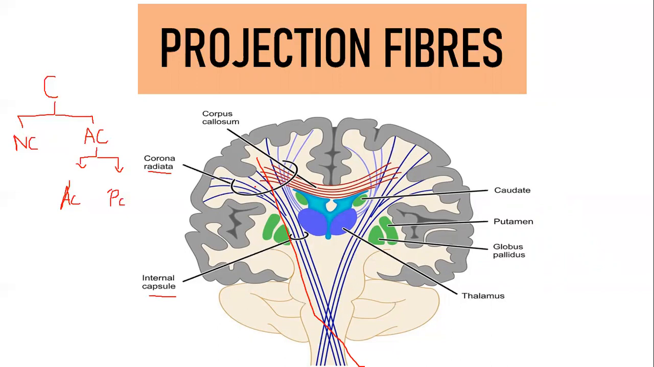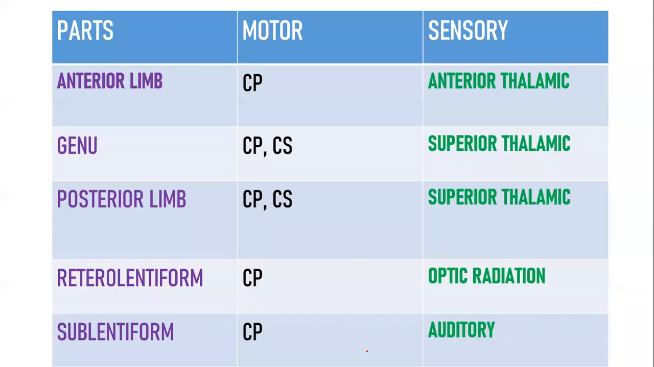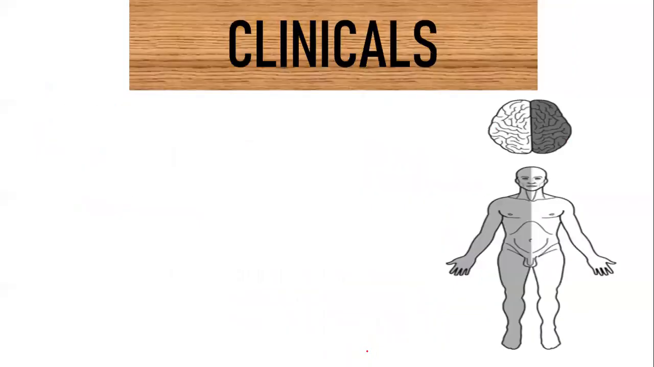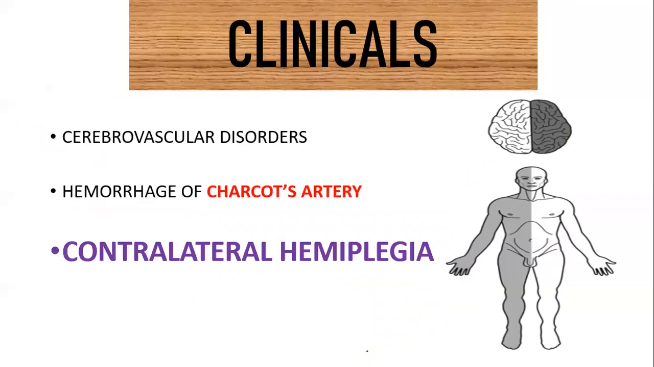So if there is a lesion on the right side, the patient presents with paralysis of the left side of the body. Just understand, the internal capsule supplies the opposite half of the body. It carries the sensory and motor fibers to the opposite half of the body. So if there is a lesion of the internal capsule due to intracranial hemorrhage of Charcot's artery, it leads to contralateral hemiplegia.